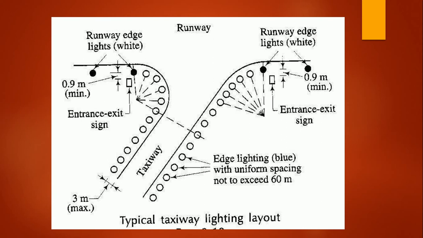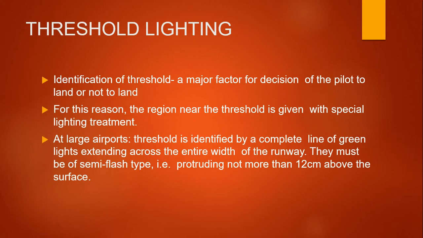This is a typical taxiway lighting layout, in which you can see that the blue edge lights have a uniform spacing not exceeding 60 meters. You can see an entrance and exit sign provided, and the runway edge lights are white in color. The taxiway edge color is blue and the runway edges are white, so that we are able to differentiate the runway from the taxiway itself.